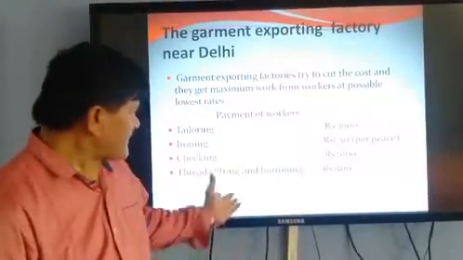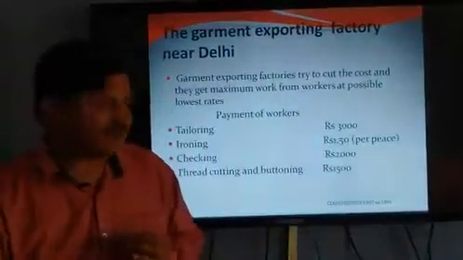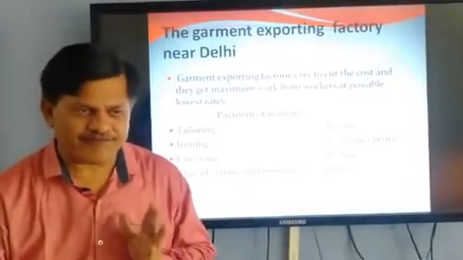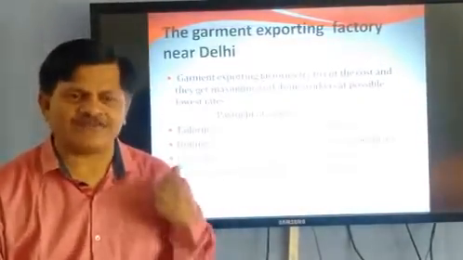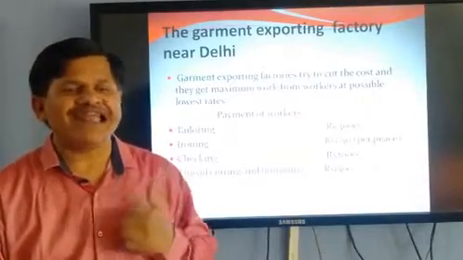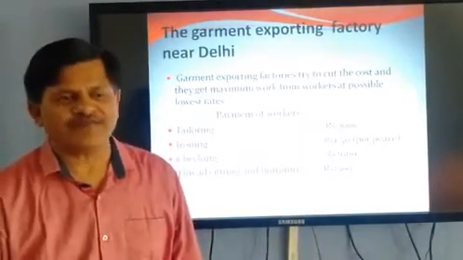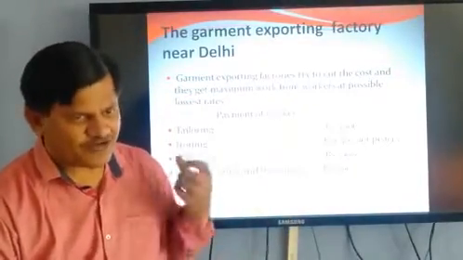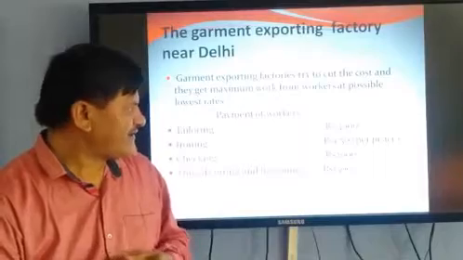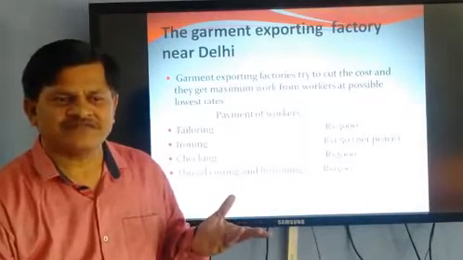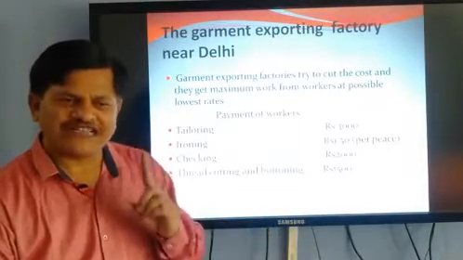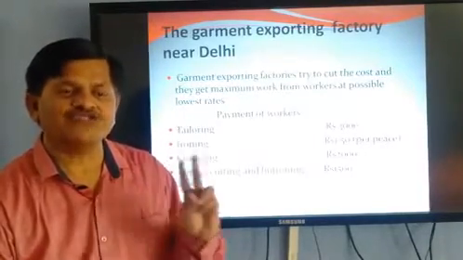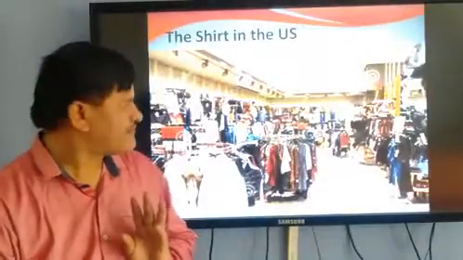The next one, workers doing thread cutting and buttoning get approximately 1,500 rupees per month. For that work, ladies are mostly preferred. Ironing, ladies are preferred. For buttoning, ladies are preferred because there is only one reason: minimum amount has to be given.